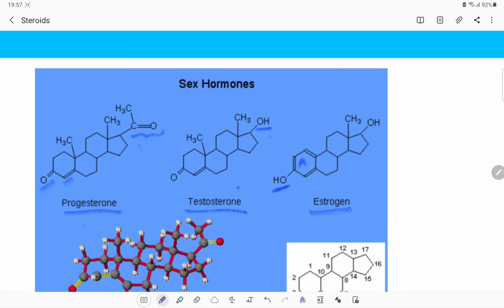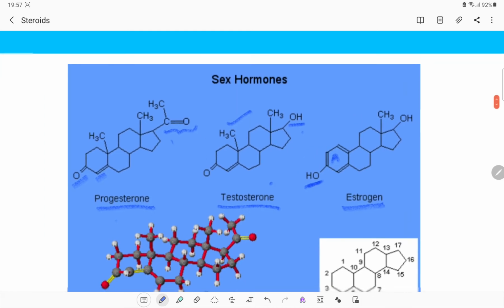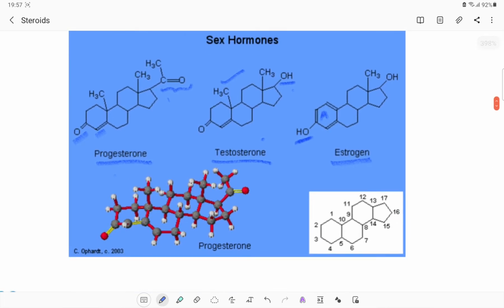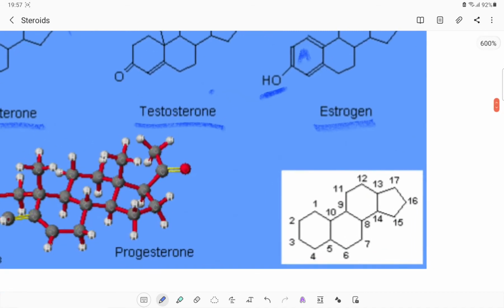Testosterone and estrogen are similar, but there is one less methyl group in ring A. Comparing that to testosterone, we can observe that there is a methyl group over here. Here there is no methyl group. So, in this way, when I compare these sex hormones, they are similar to one another with certain changes in their major skeletal system. But once again, their major skeletal system will have this 17 carbon system of the steroidal system called